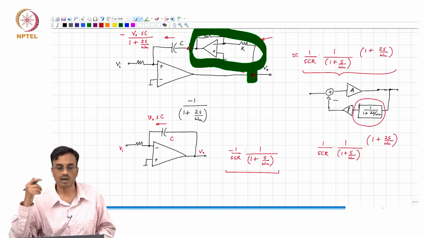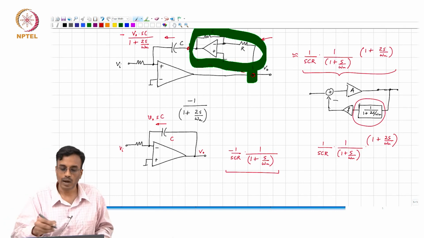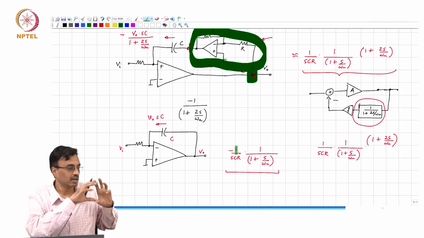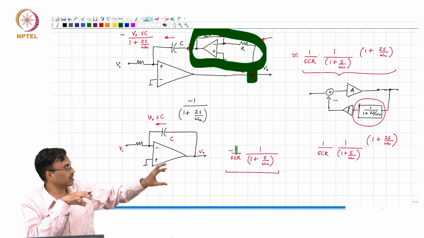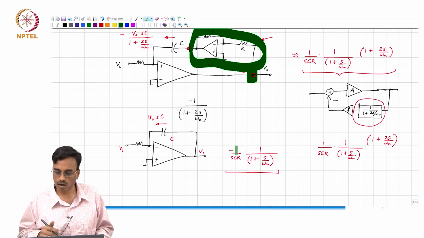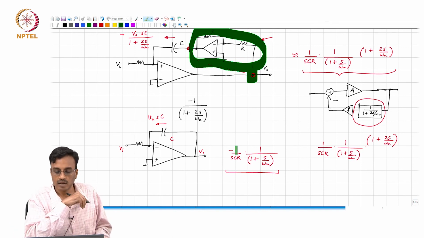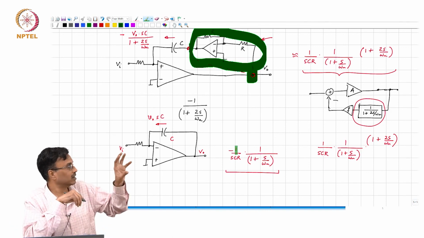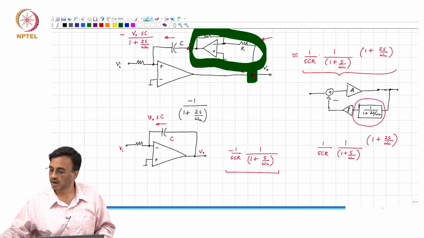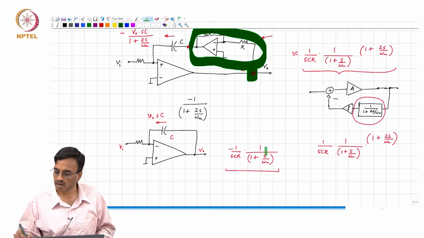So, what do you see therefore? If you evaluate, we have a cascade of two integrators, a damped integrator and a non-inverting integrator. Earlier you would not get these factors.